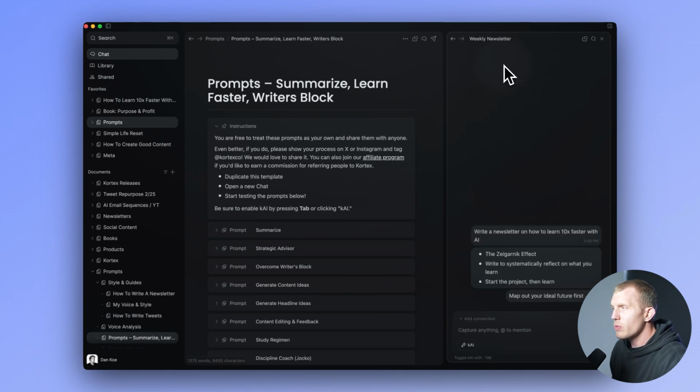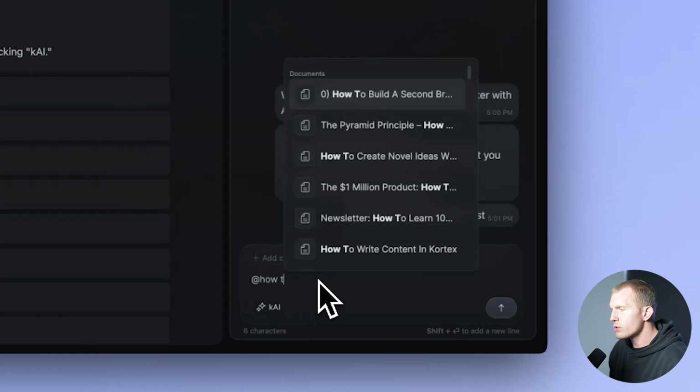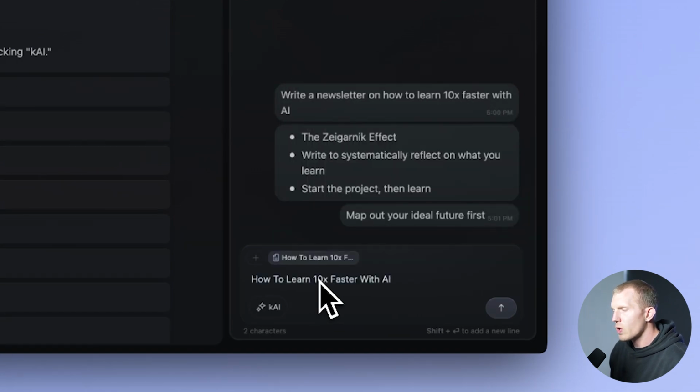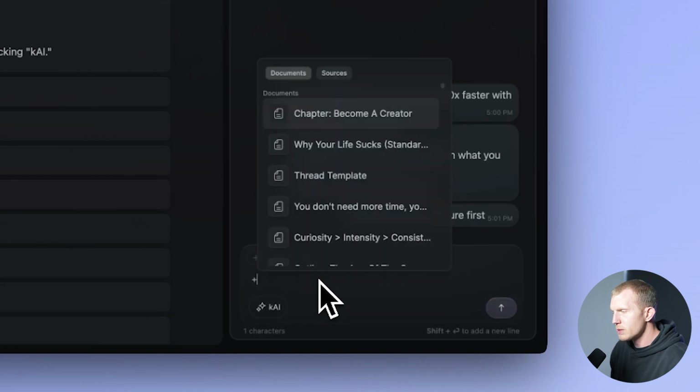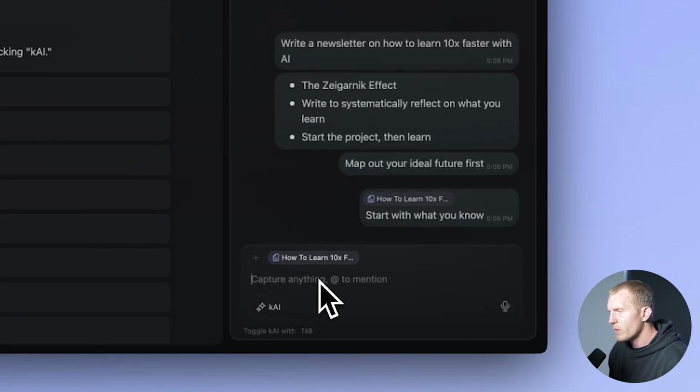So as an example, if we go into here, you can still capture ideas into a specific document. Like if I'm writing a newsletter on how to learn 10x faster, I can put that here, or I can press plus to connect it, not inline, and then I can write to that specific document and filter it accordingly. So if I go and type something like "start with what you know," that's great.